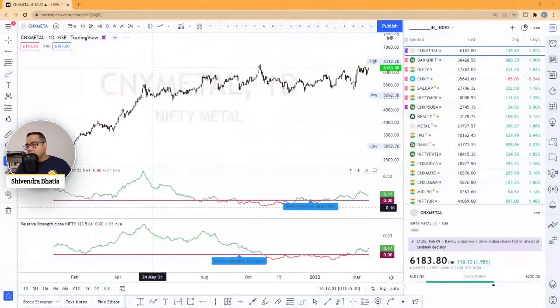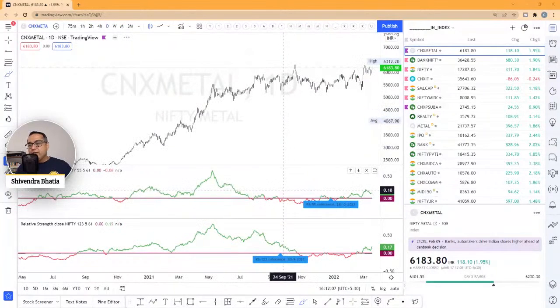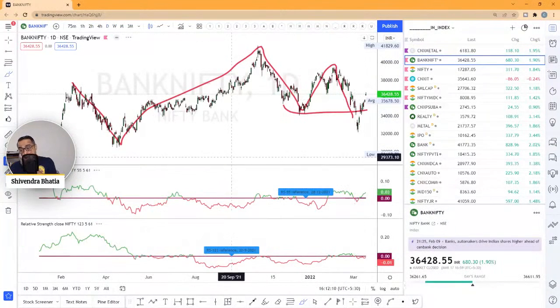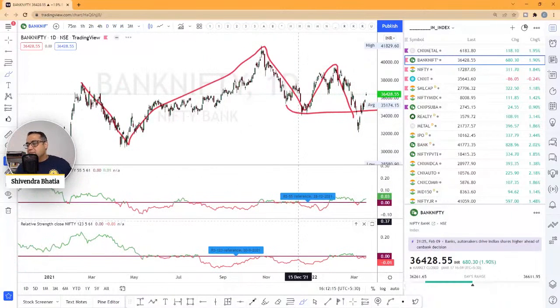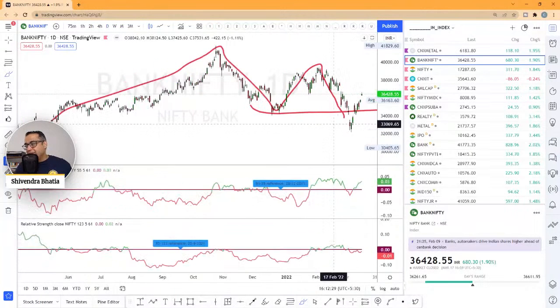If you look at it, I'll just put a relative strength of 55 days and 123 days, so you get a better perspective. And this is a relative strength against the Nifty. So if I look at Bank Nifty as a whole, it has been slightly performing better against the Nifty right now, but it has been going sideways, and from the long term it has been giving a negative return compared to the Nifty. So that's the story of Bank Nifty.